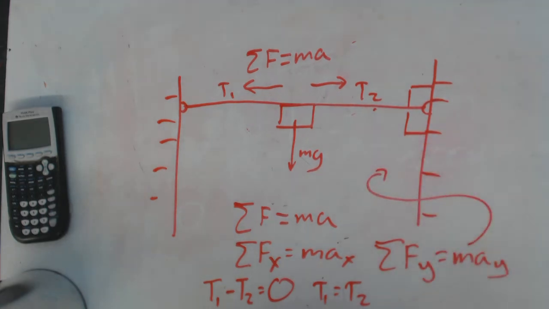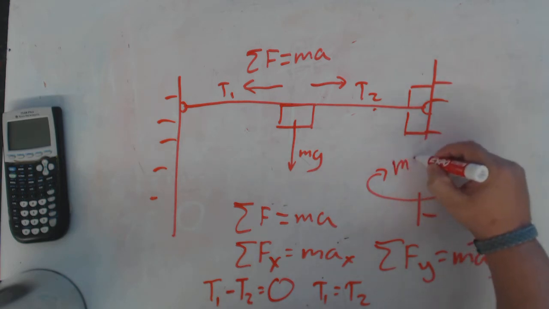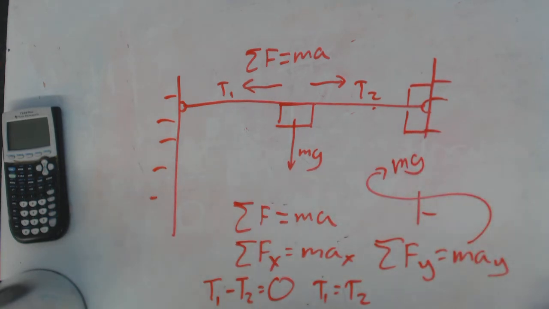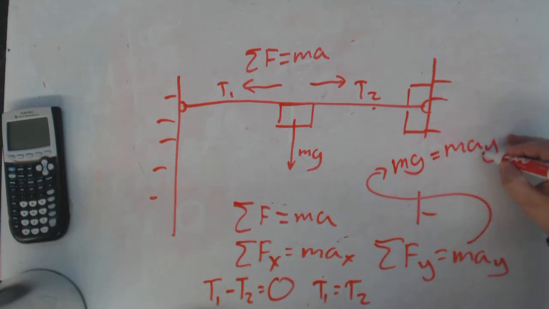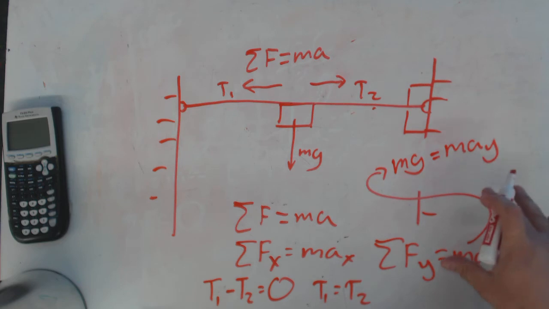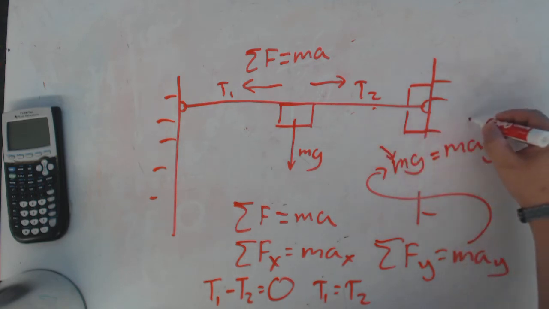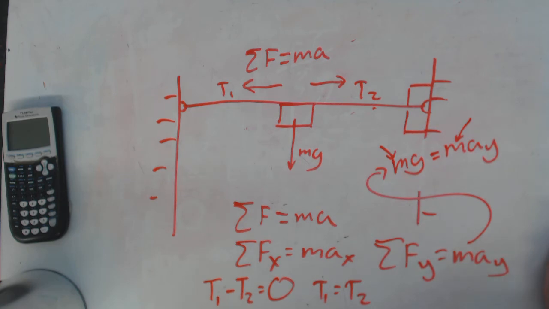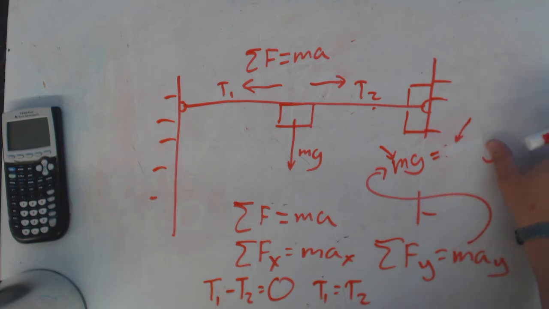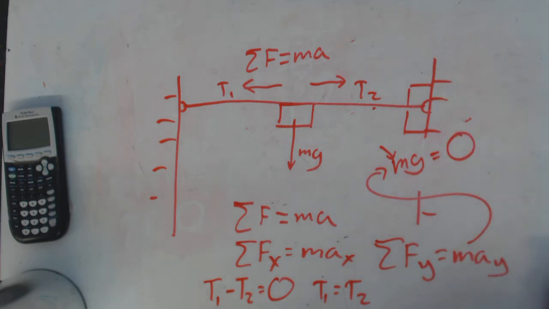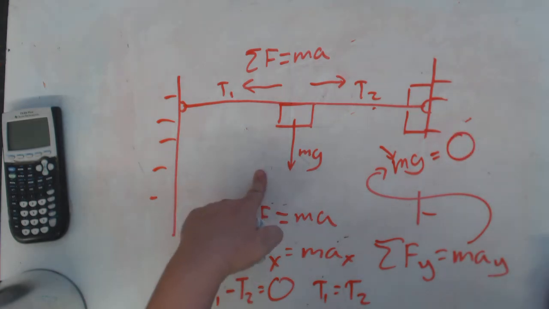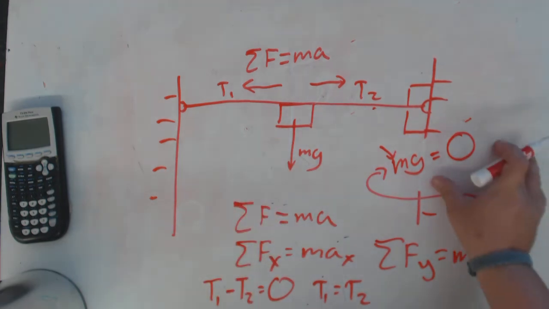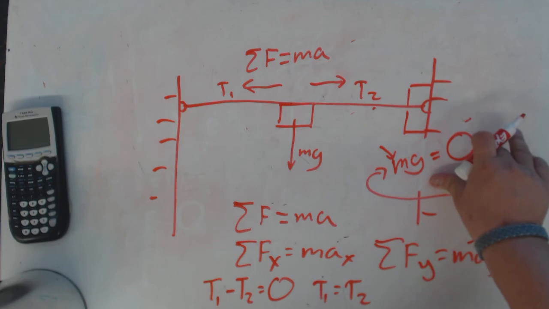Until I look at the y-axis. The only force that's happening in the y-axis is mg, the weight of the block, is equal to may. Now, the only way that this can work is that this is somehow a magic box and there is no mass. But that's not the case. If I say that it's perfectly suspended and it's not moving or accelerating, this is 0. So I have a force of gravity pulling down, nothing pulling it up, and yet I have a situation where the acceleration is equal to 0.